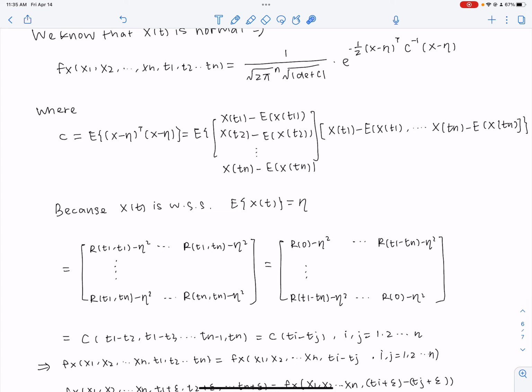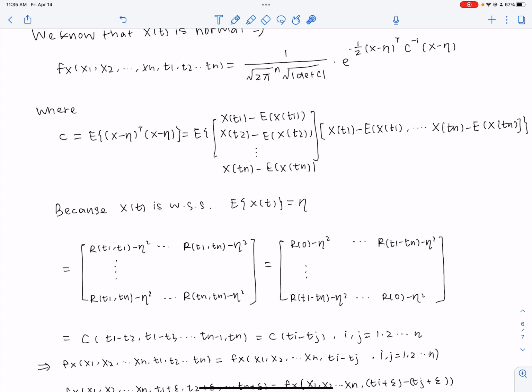And C is equal to the autocorrelation minus the square of the mean. And here we have this eta number because we already know X(t) is a wide-sense stationary process, and the expectation of this process should be a constant number.